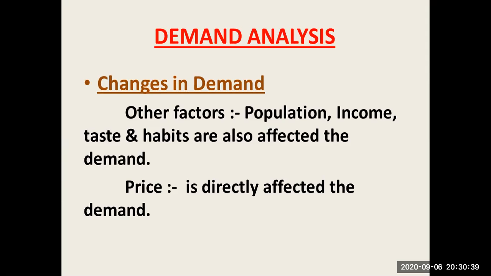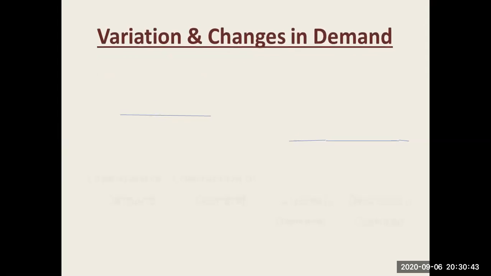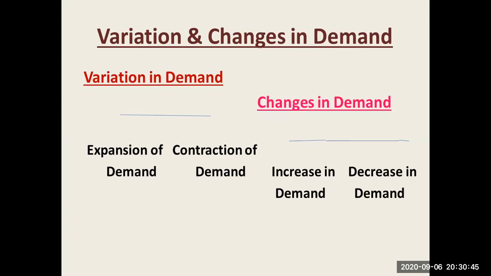In the next point, we discuss the important topic, variation and changes in demand. In the last video, we completed one most important point, the variation in demand. If you see your screen, these are the two types: variation in demand and changes in demand. In the last video, we completed the variation in demand. There are two types, the expansion of demand and contraction of demand.